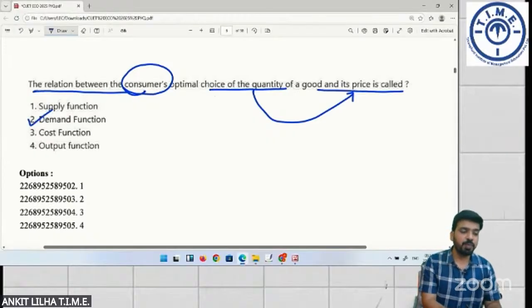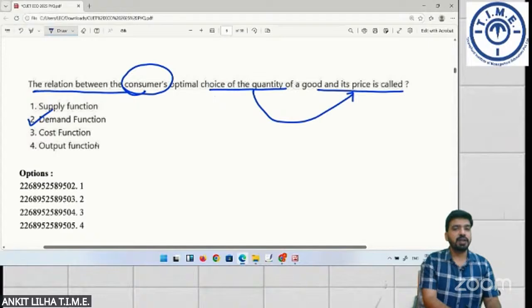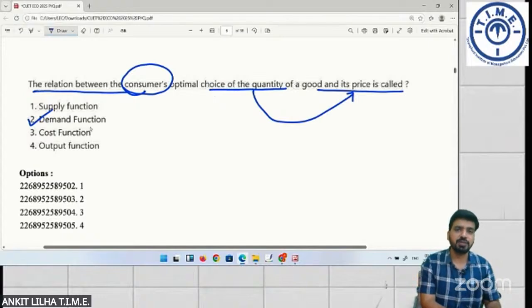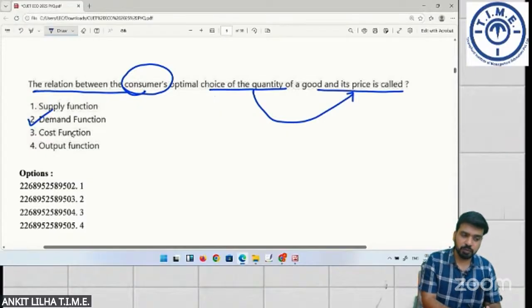If it was from a producer point of view, it would have been called as supply function, or seller point of view, supply function. If it would have been quantity of good produced and the input factors, it would be your output function, production function. I hope this is clear.